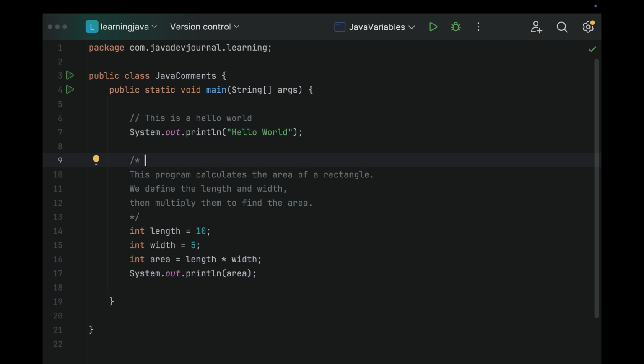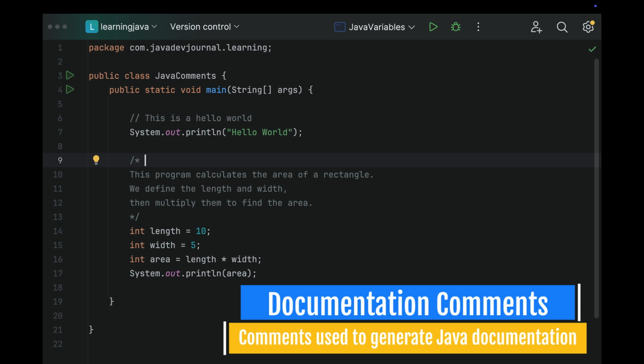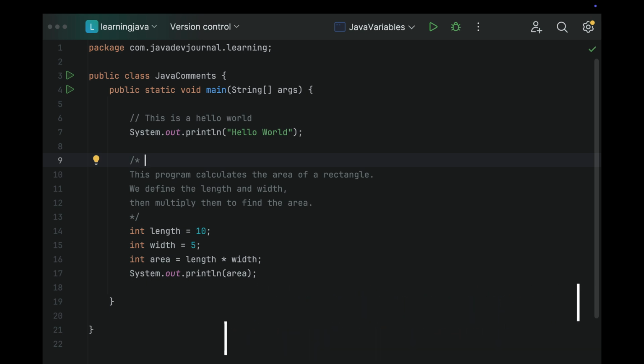Now the third one is a bit special, and we call it a documentation comment. The reason we call it a documentation comment is because it's used to generate documentation. For example, if you are doing some work outside of your program, you normally document it, right? You write down what you're doing and what impact it's going to make.